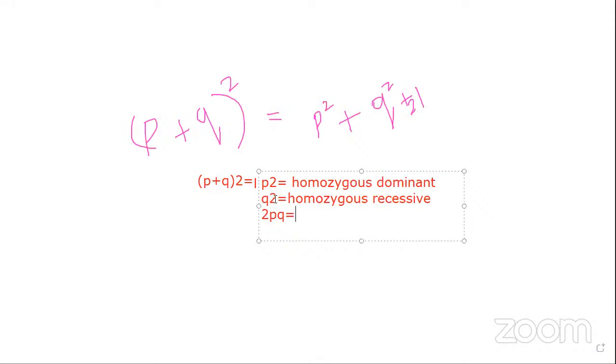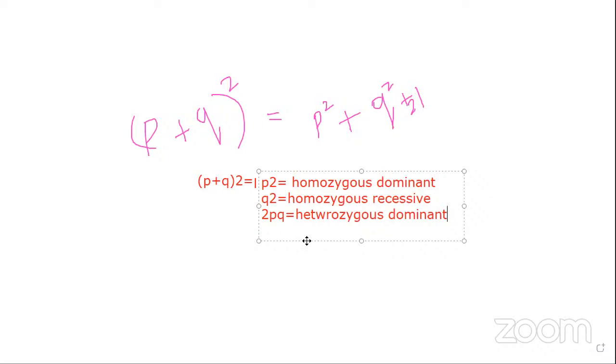What is the meaning of heterozygous? Means both the characters present in it. This one is homozygous dominant, this one is homozygous recessive. Here p and q both are present in it. So this is called heterozygous. Now are you clear now?